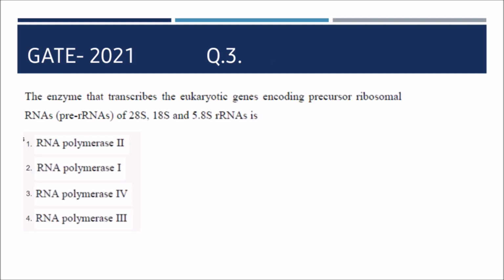Second, the enzyme that transcribes the eukaryotic gene encoding precursor ribosomal RNAs of 28S, 18S and 5.8S rRNA is. So your correct answer would be this, RNA Pol 1. It is required for rRNA synthesis. RNA Pol 2 is required for mRNA, and RNA Pol 3 is required for tRNA synthesis.